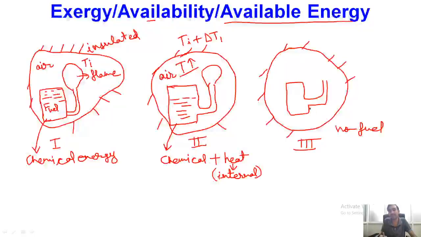Then we are having the third situation where we were not having any fuel available. However, because the boundary of the system is insulated, whatever heat has been released because of the combustion of the fuel, that entire heat has been absorbed by the surrounding air. So let us consider that because of this heat, the temperature of the gas has now become T final, which is the initial temperature plus some delta T, a finite increase of temperature.